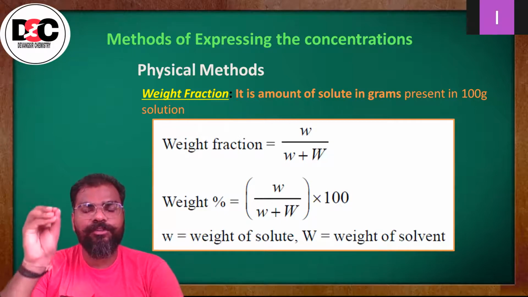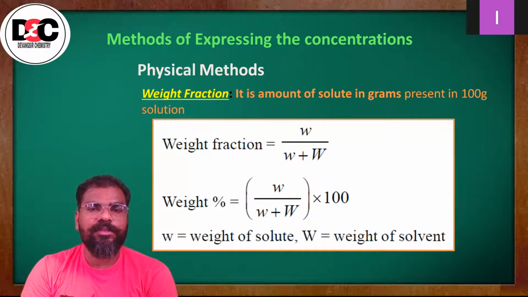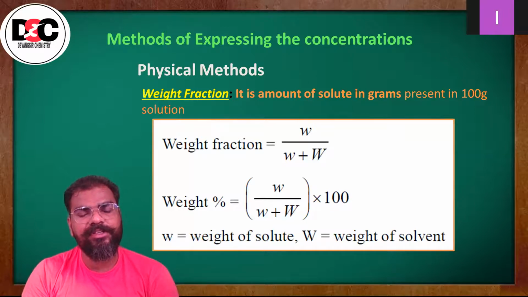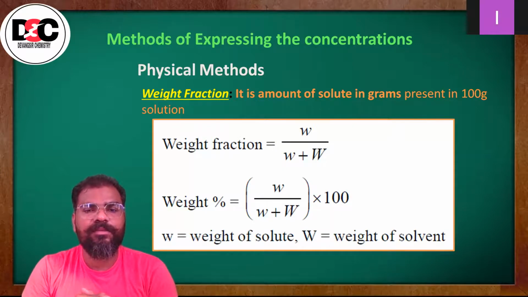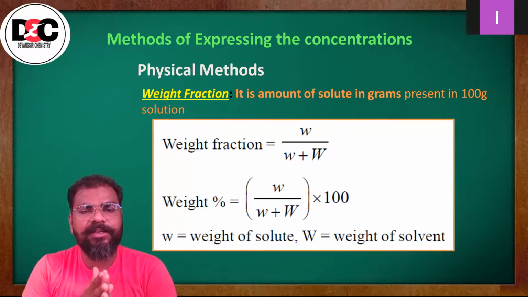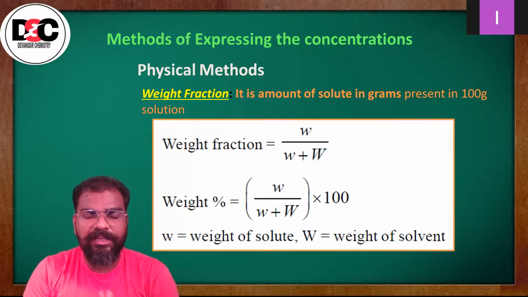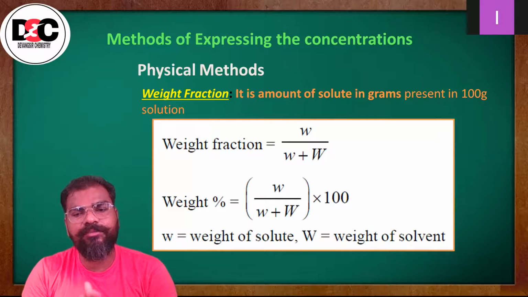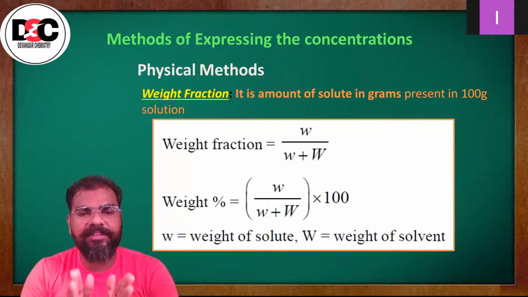So weight of solute upon weight of solute plus weight of solvent. Now, if you wanted to find out the weight percentage, then the same formula you need to multiply with 100. So small w upon small w plus capital W multiplied by 100 would be the weight percentage. Small w is the weight of solute, as I have said, and capital W is the weight of the solvent. Okay, so this is the weight fraction.